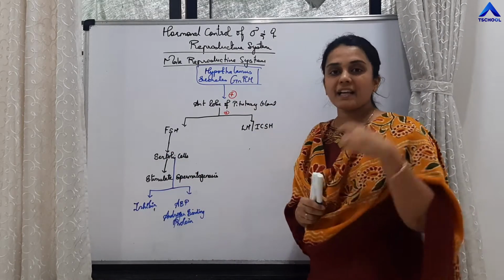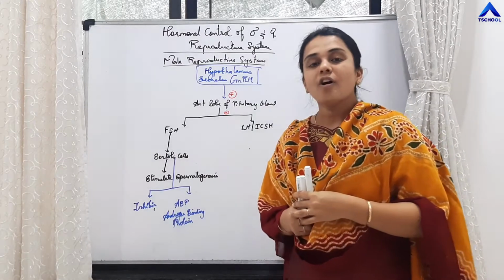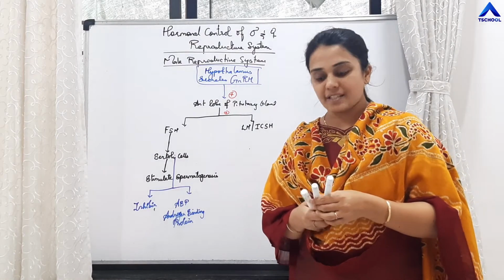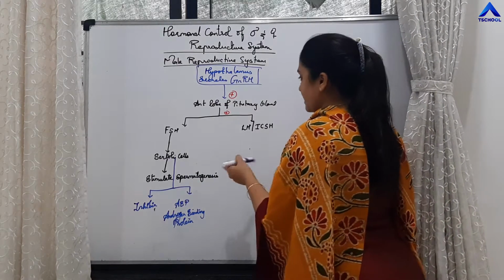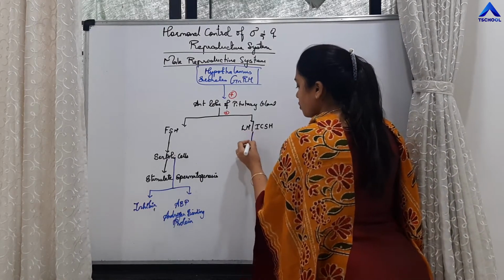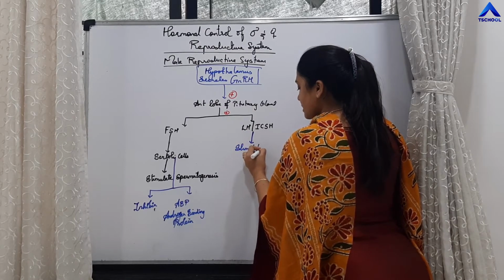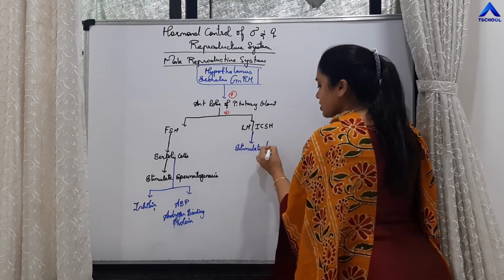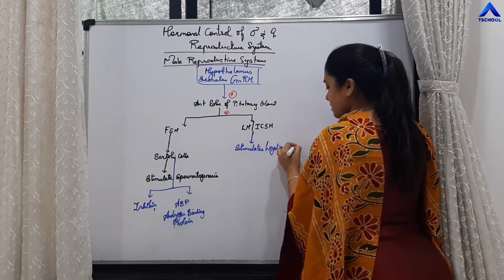Now what about LH? LH is luteinizing hormone, also called interstitial cell stimulating hormone. The name itself says that LH stimulates interstitial cells. Which are those interstitial cells? Those are Leydig cells.